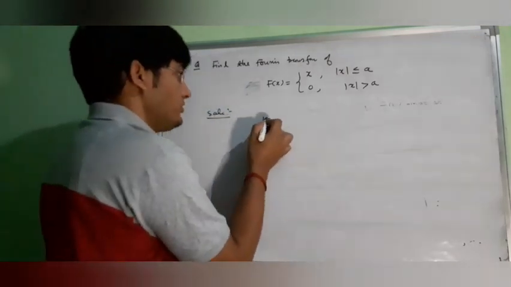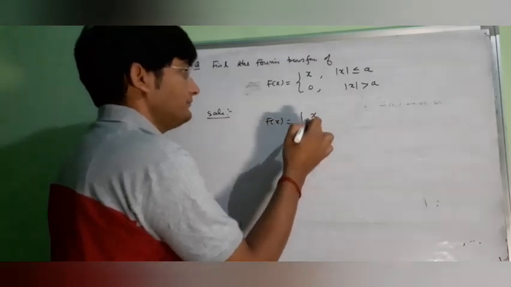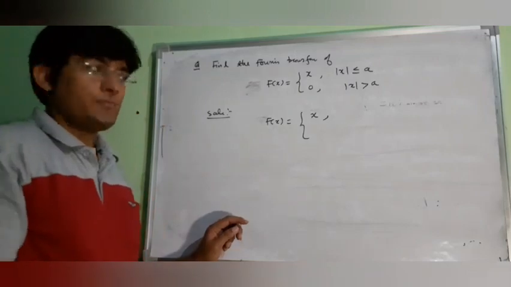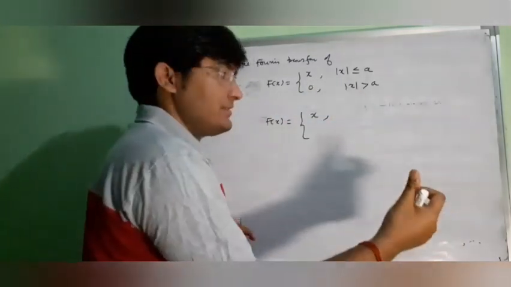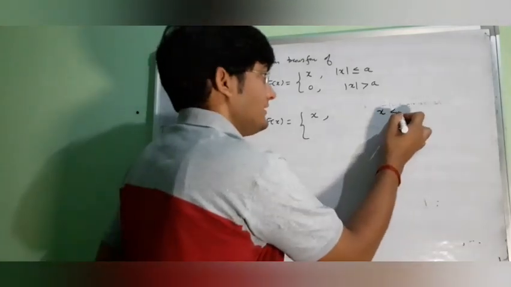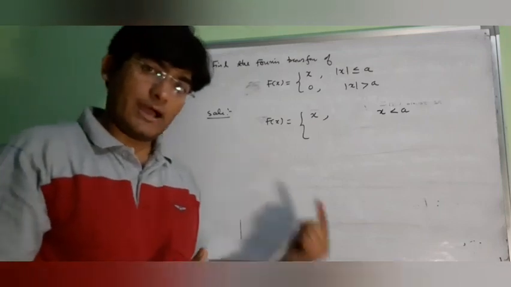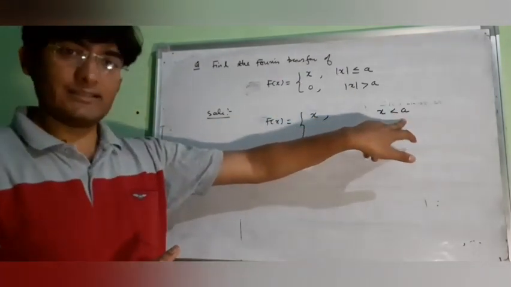Now we can also write this f(x) as x. Now what do you mean by this mod x less than or equal to a? As we know that mod x has two values, either plus x or minus x. So if mod x is x, then we will have x less than a.